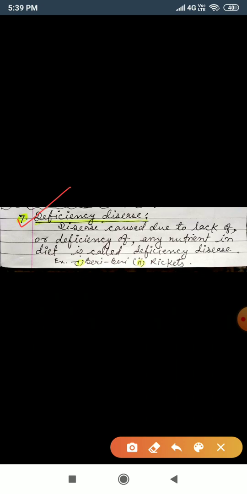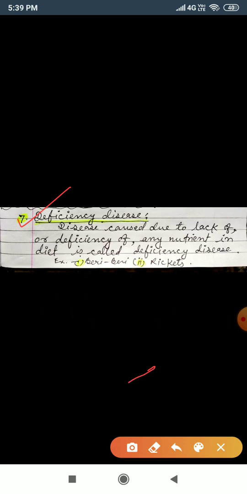The examples are beriberi and rickets. That means non-communicable diseases include the deficiency diseases. You have to write the examples also.